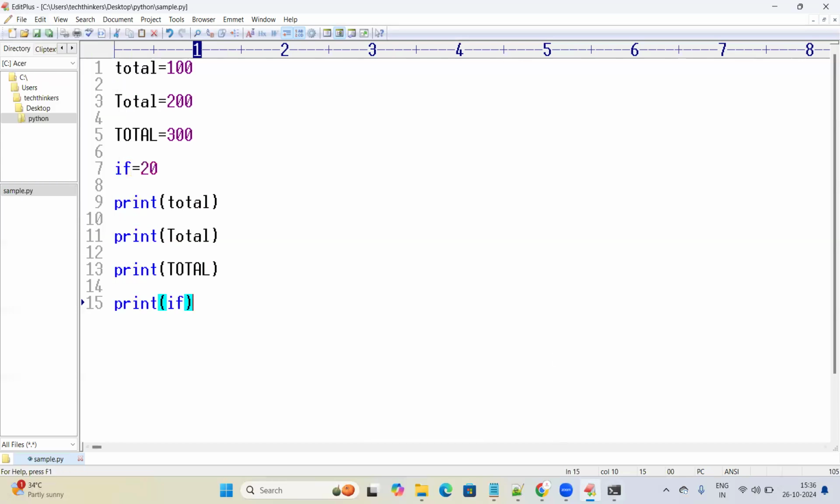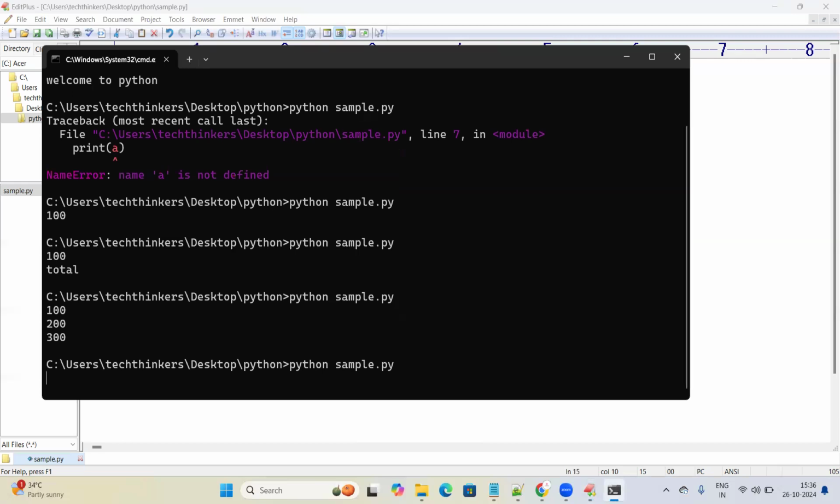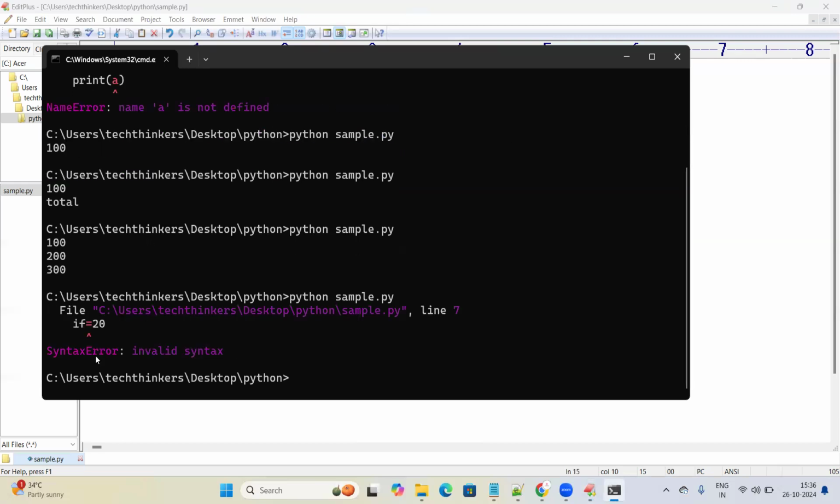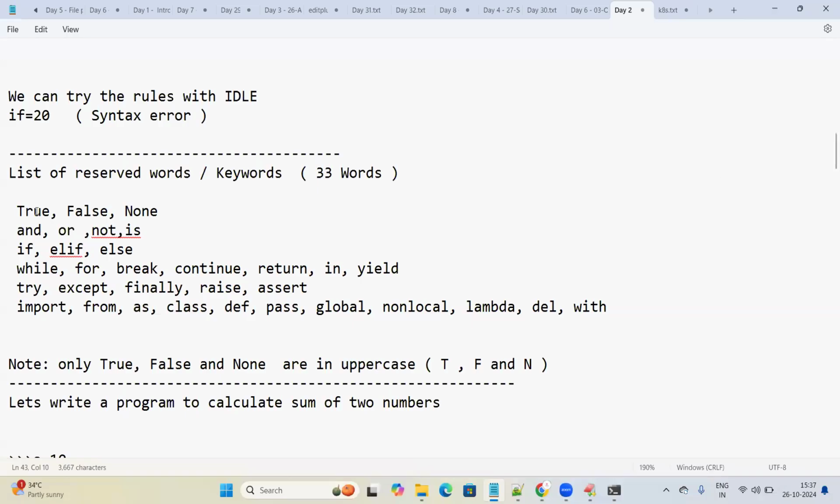I'm saving this. I'm going to run the Python program. You can see now there is a syntax error. We are getting a syntax error saying invalid syntax. Invalid syntax. Syntax is not valid here. What is the reason why the syntax is invalid? Let me explain why the syntax is invalid.